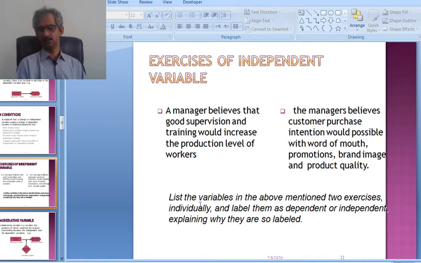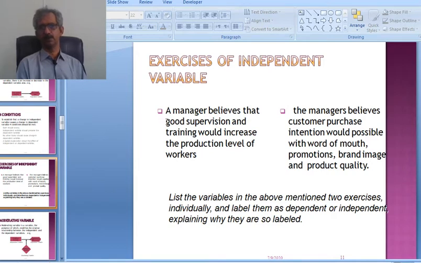List the variables in these two exercises individually, label them as dependent or independent, and explain why they are so labeled.